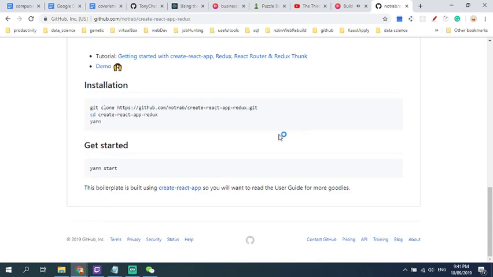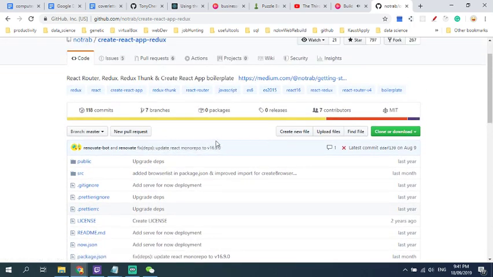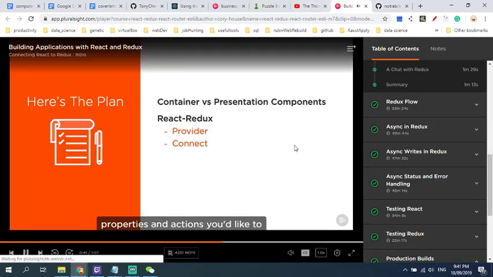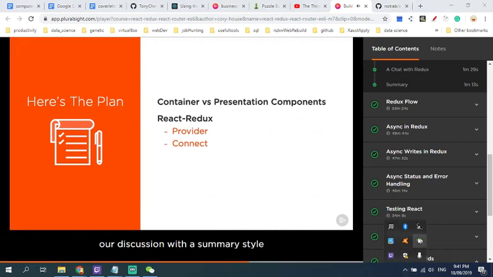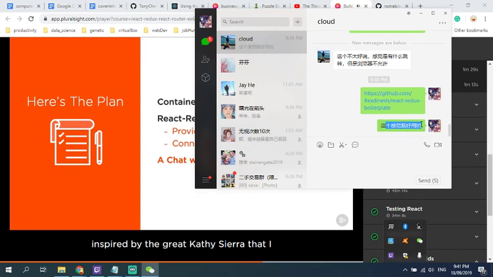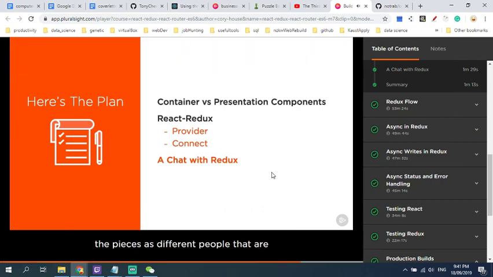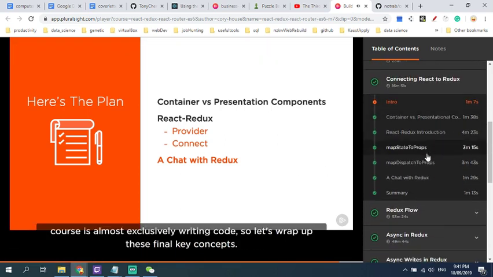You'll see how the provider component wraps the application so that the Redux store is available, and you'll see how to use the connect function to connect React components to the store and specify what properties and actions you'd like to attach to your component. We'll wrap up our discussion with a summary style inspired by the great Kathy Sierra that I call a chat with Redux. This will help you understand Redux by thinking about each of the pieces as different people that are having a conversation. The rest of the course is almost exclusively writing code, so let's wrap up these final key concepts.